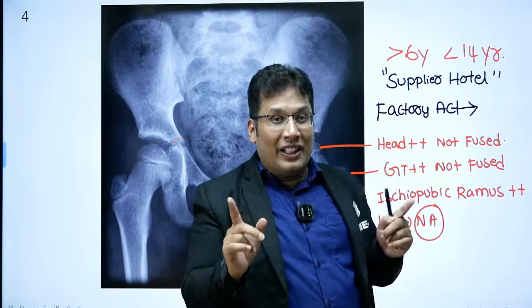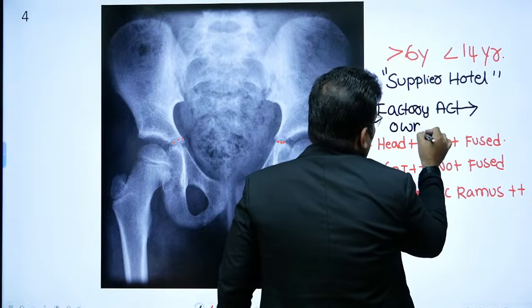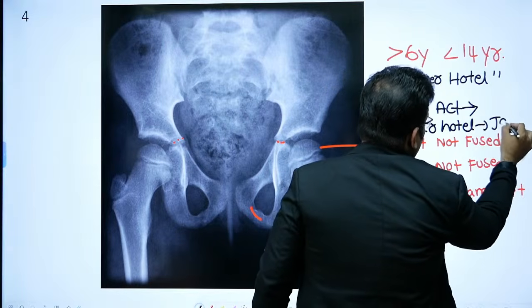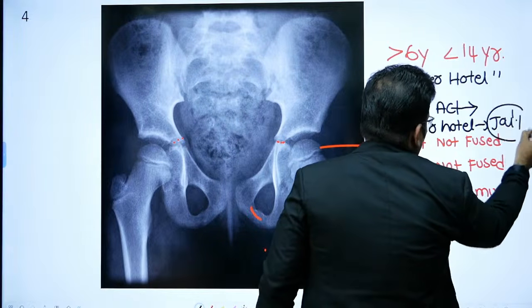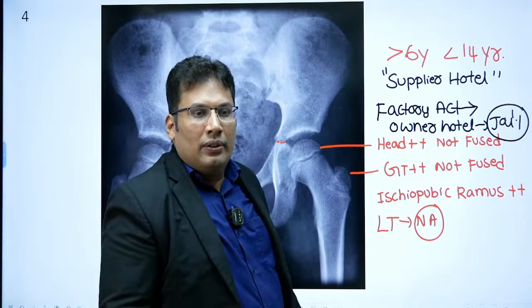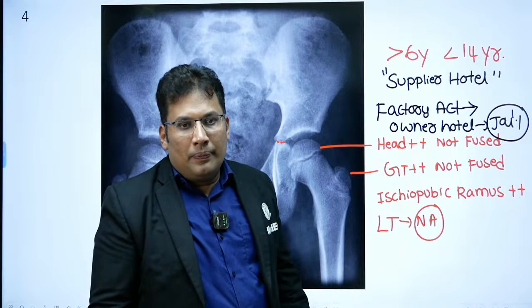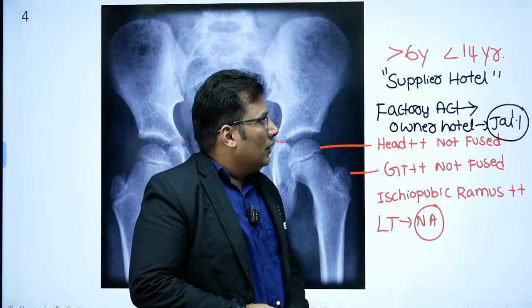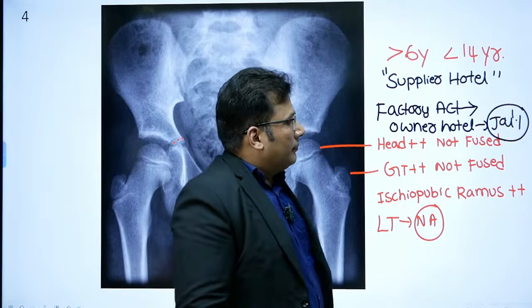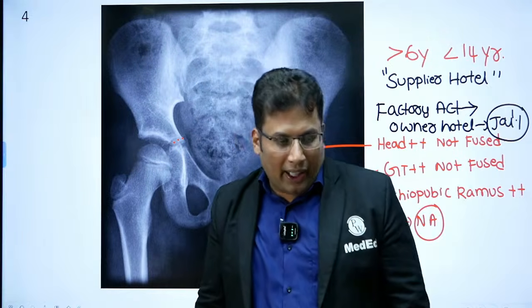So, who is punishable? The owner of the hotel. Jail. He will go to jail for sure. Good. Factory Act. Okay.